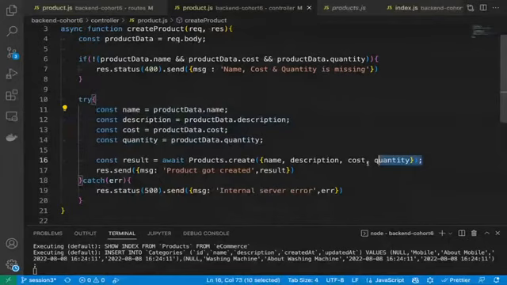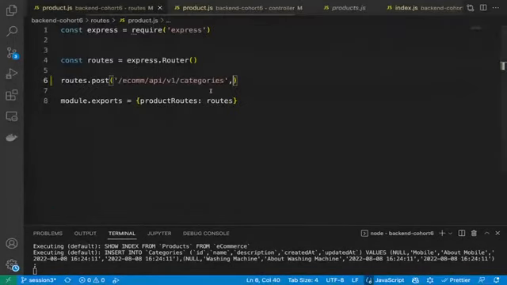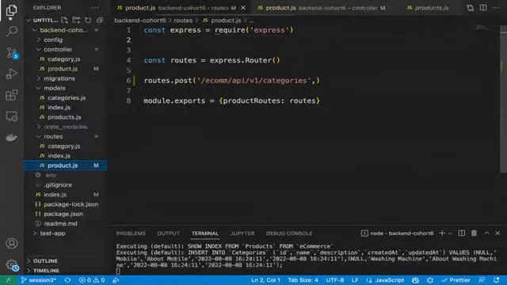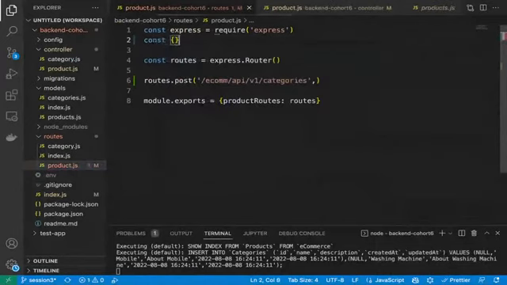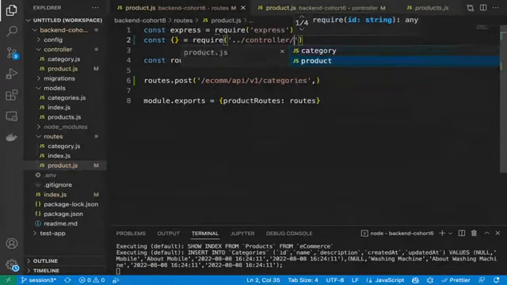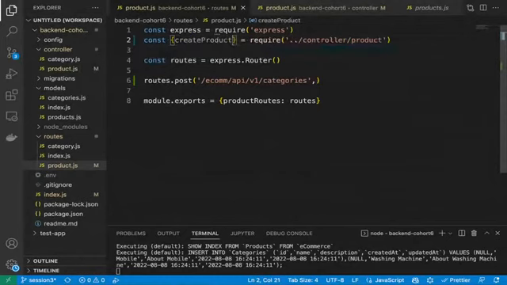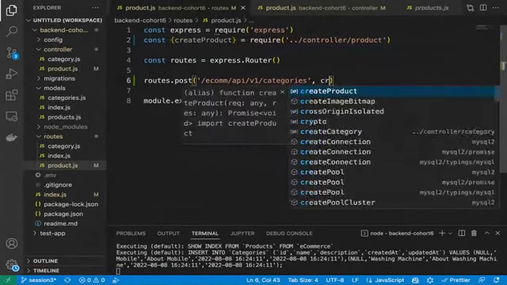method. And then once it is successful, we are sending product got created and our result. And if not, we are simply sending the error. Okay, so let's import this controller in our routes product.js. In our routes product.js, let's import it. Controller slash product, and here create product, and then we'll simply pass this create product.